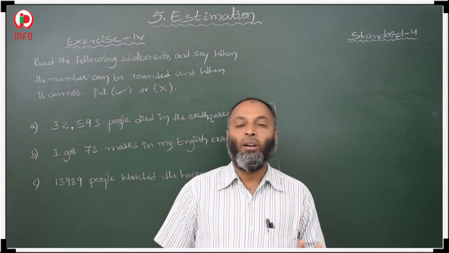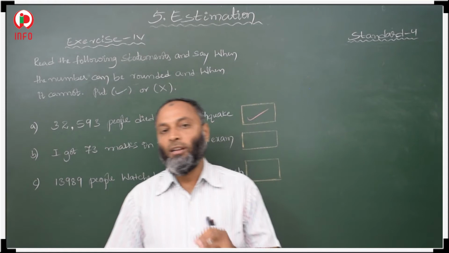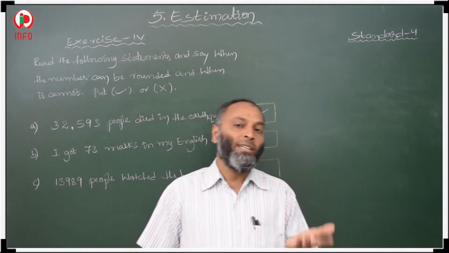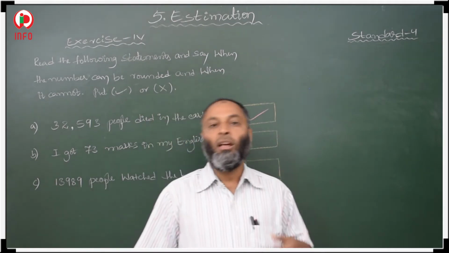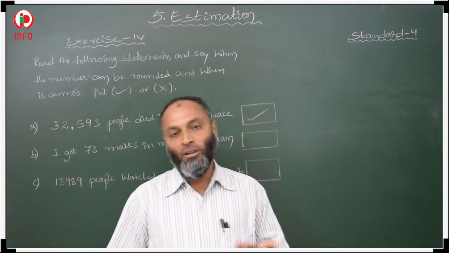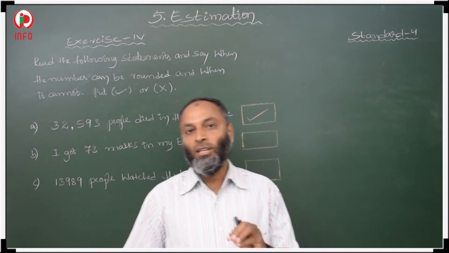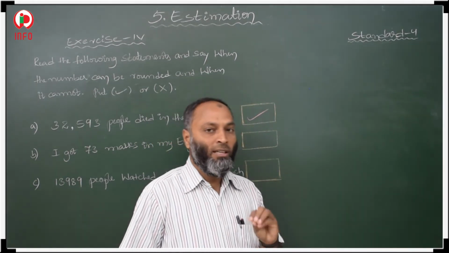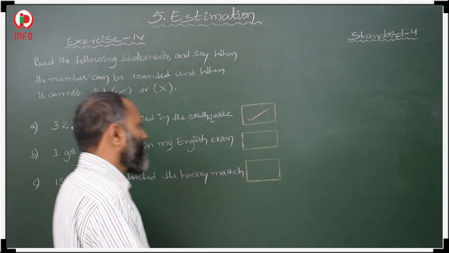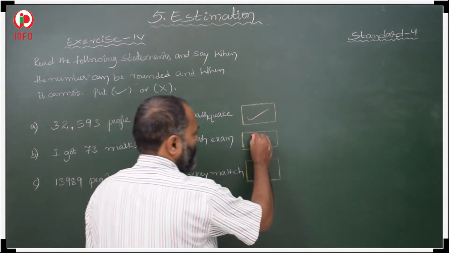If marks are rounded, sometimes your grades will change, sometimes your rank will change. So whatever marks you get, they are not rounded. This is a wrong situation.